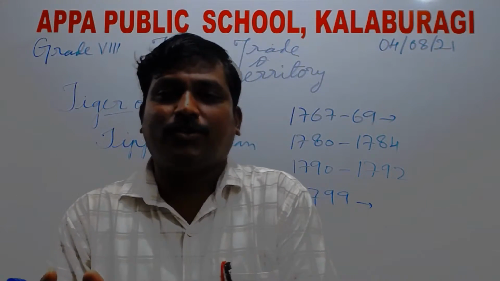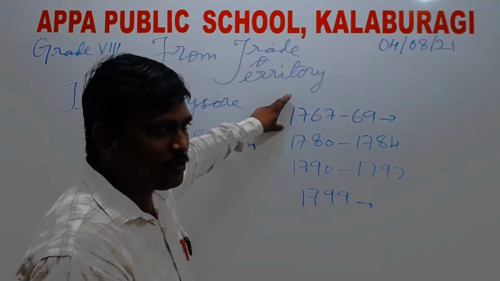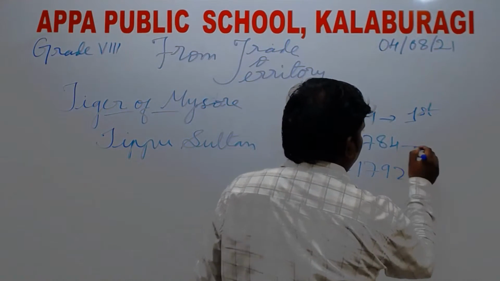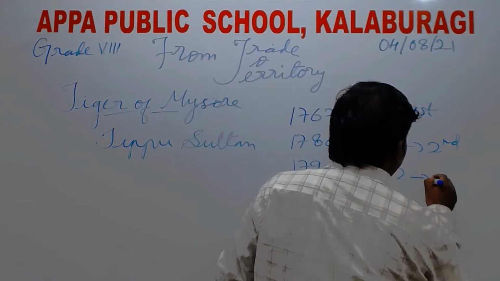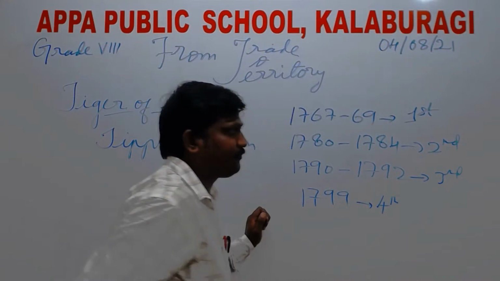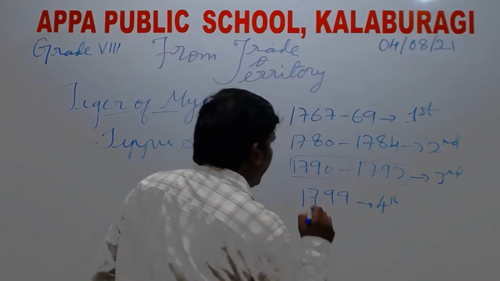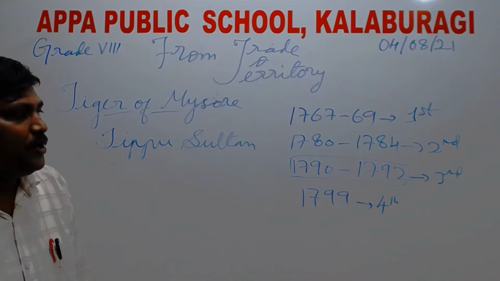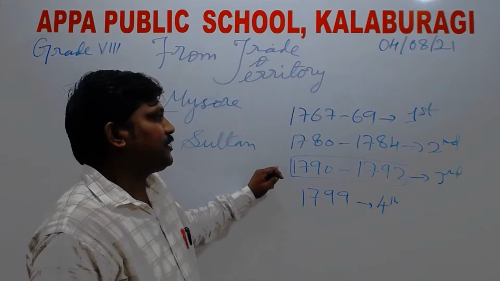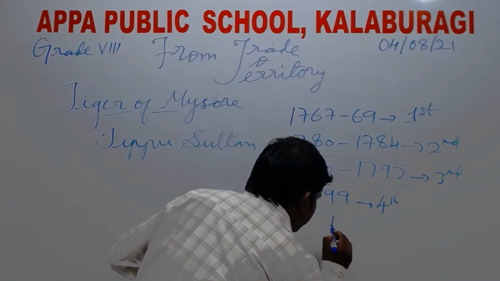So a series of wars were fought: the first Anglo-Mysore War, second, third, and this is the fourth. In 1790 to 1792, when the battle ended, the sons of Tipu Sultan were taken as hostages.